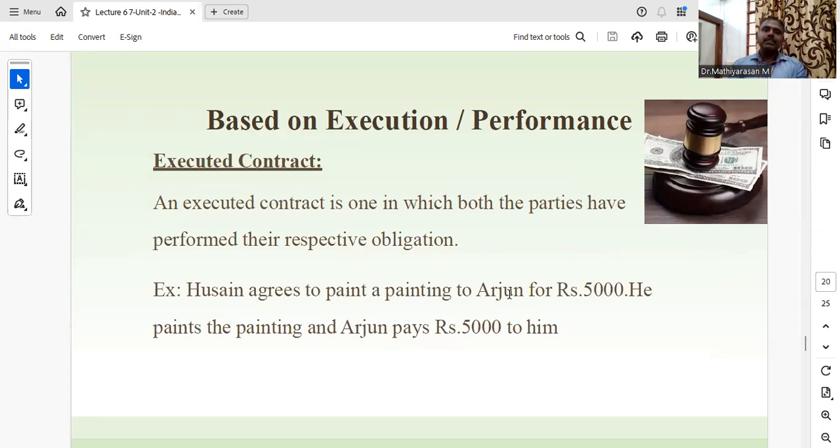Based on the execution or performance, we have executed contract. It is one in which both the parties have performed their respective obligations. For example, Mr. Hussain agrees to paint a painting for Mr. Arjun for rupees 5,000. He paints the painting and Arjun pays rupees 5,000 to him.